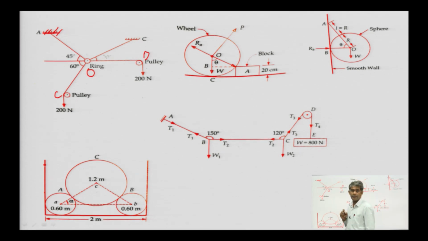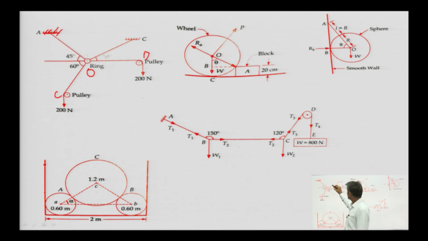string OB passes over a pulley. The pulley can be frictionless, or can have friction. The third string passes through a pulley and a weight of 200 Newton is hanging over that.